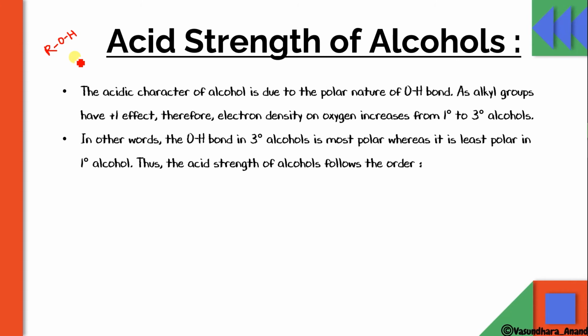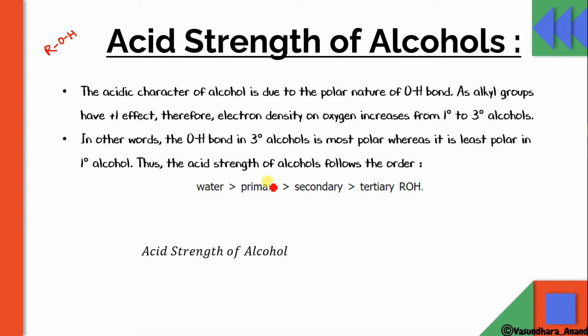In other words, the OH bond in tertiary alcohol is least polar, whereas it is most polar in primary alcohol. Thus the acidic strength order is: tertiary ROH the least, then secondary, primary, and water, which has no alkyl group, so it has the highest acidic strength. That means water is more acidic than alcohol.